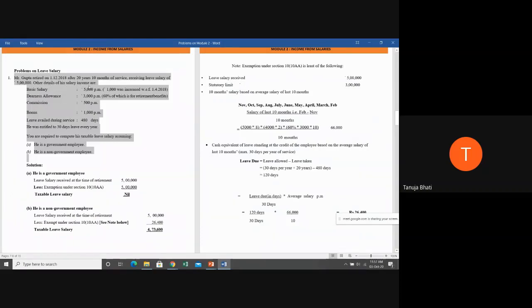Other details of his salary income: basic salary is rupees 5,000 per month. This basic salary was increased by 1,000 with effect from 1st April 2018. So are you understanding this?